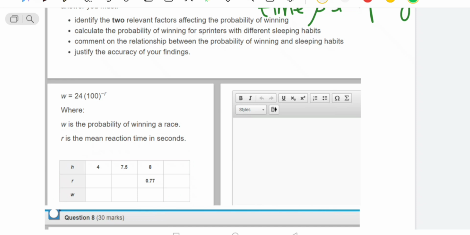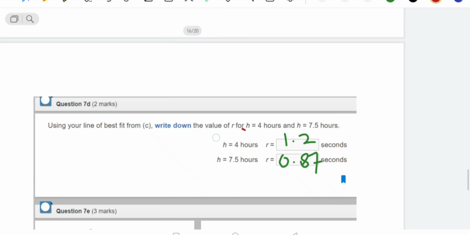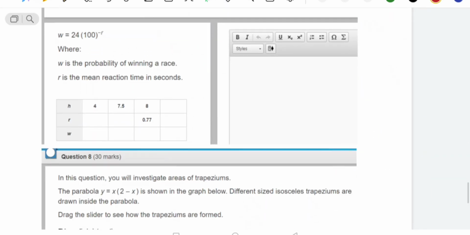As I already calculated, when H is 4, R is 1.2. When H is 7.5, R is 0.87. Clear?